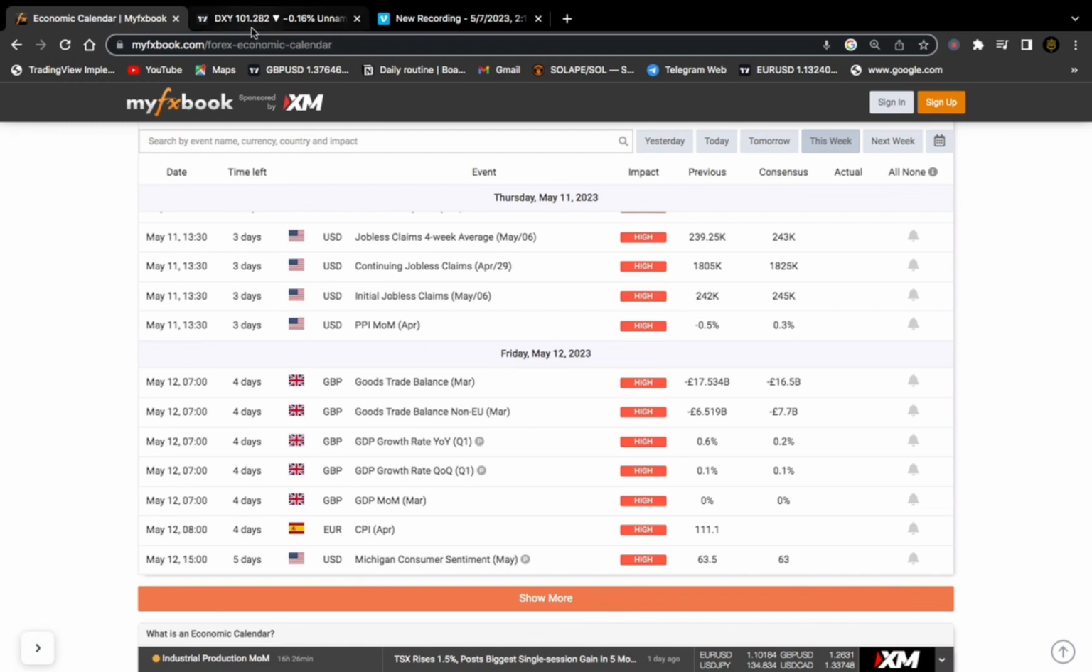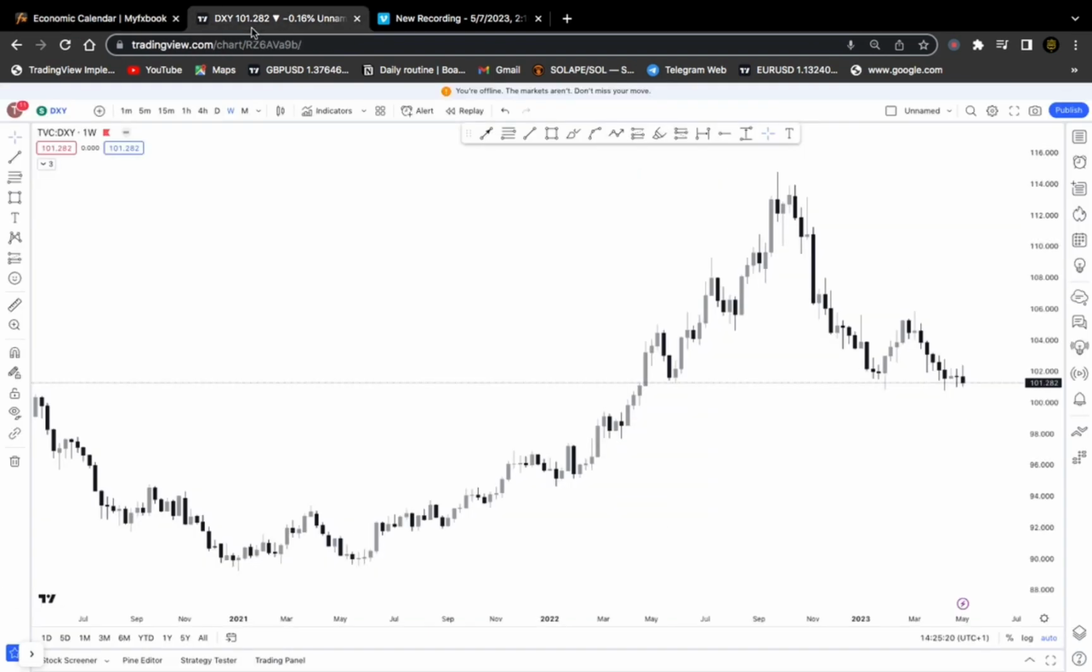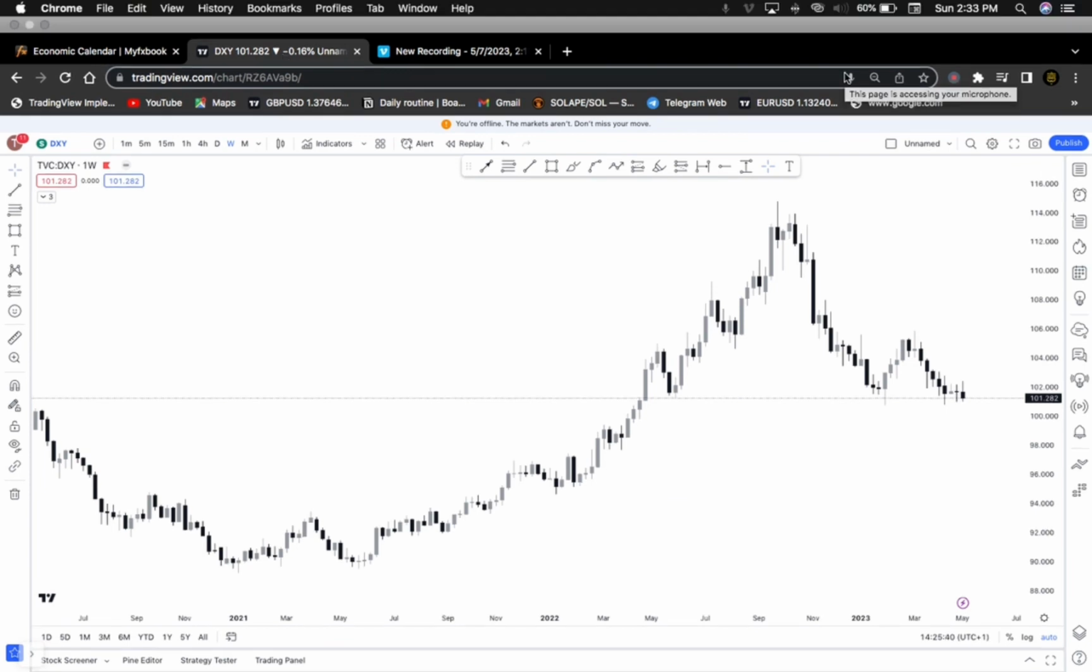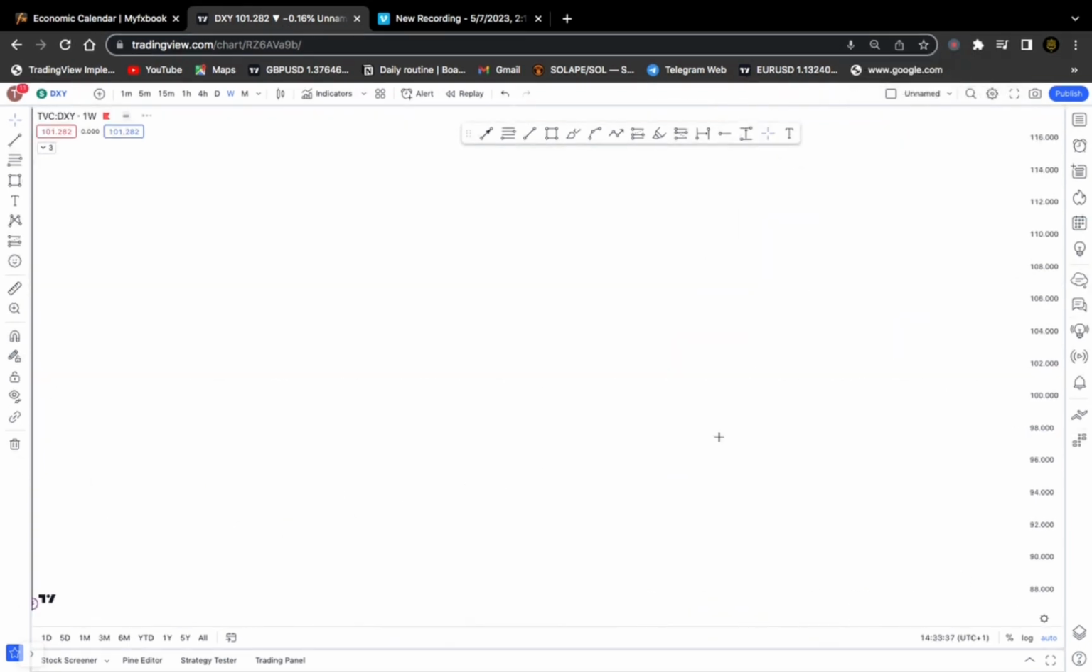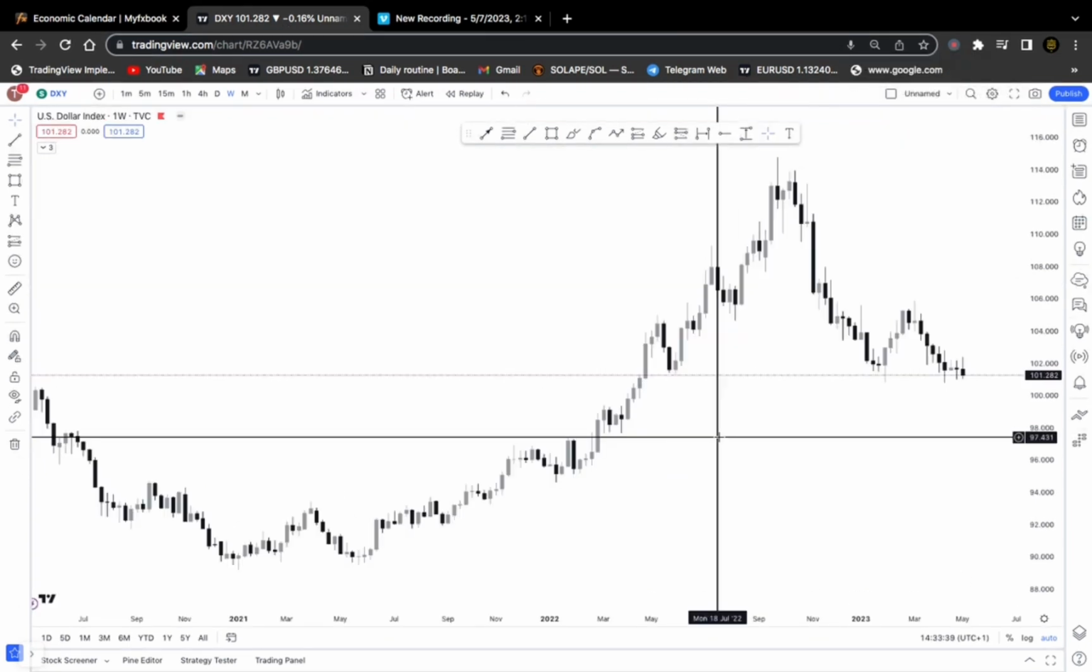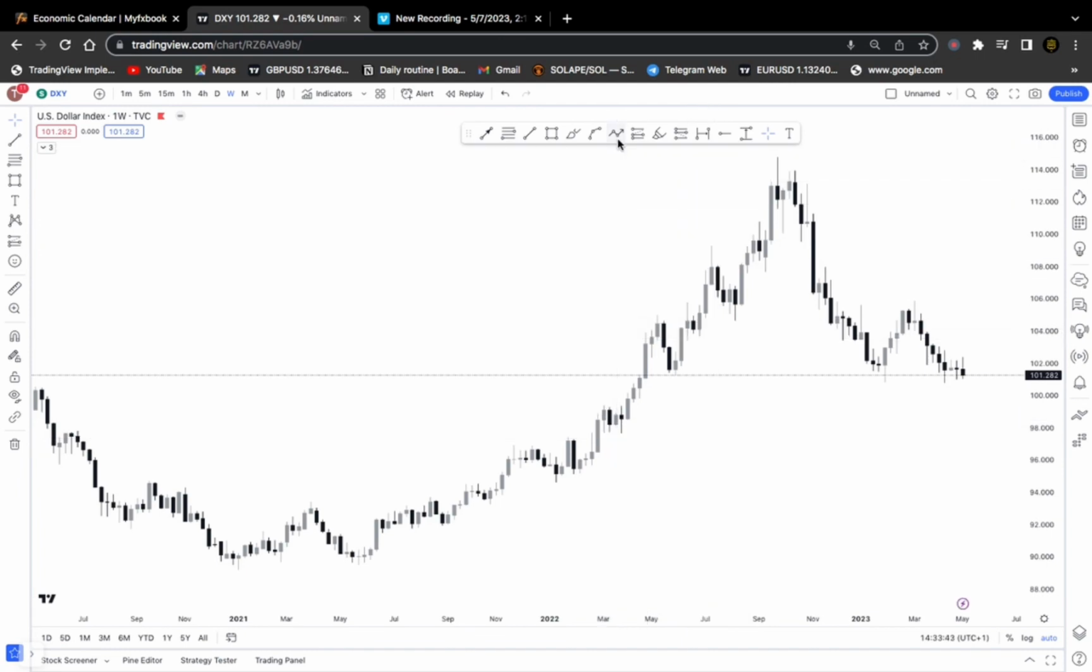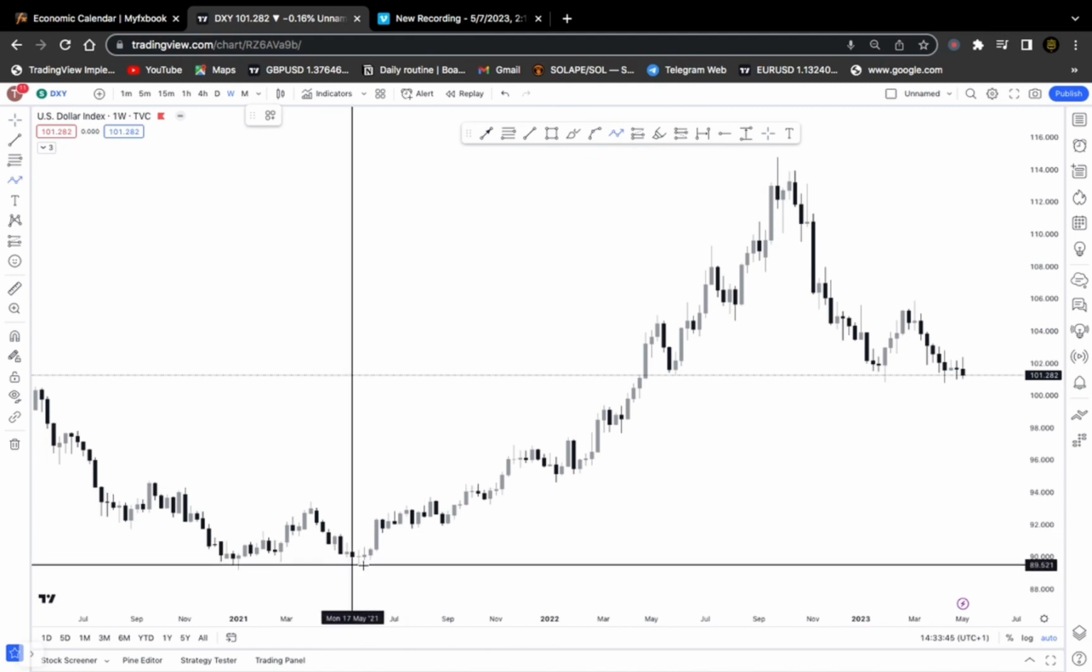Now back to our charts on the DXY. What are we looking at? We are looking at an overall bullish trend. So DXY is still consistent with our previous week analysis. We are still quite overall bullish. As you can clearly see, the market has been creating a series of higher highs and higher lows, higher highs and higher lows.